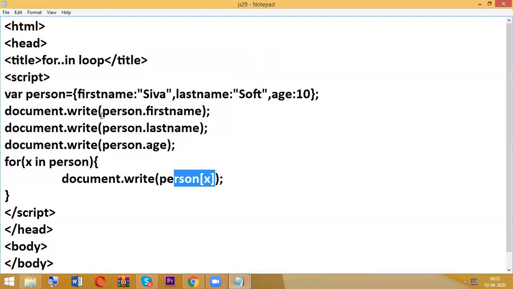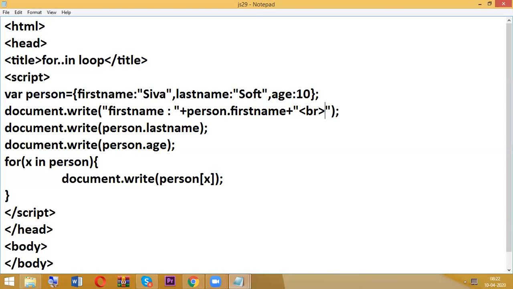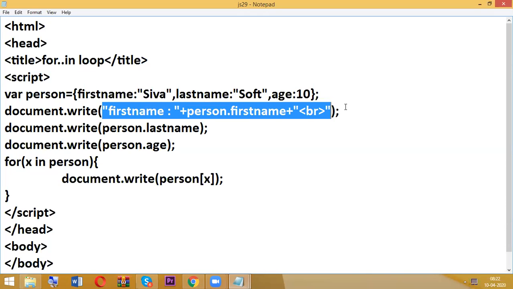So this is the way we are going to display. Even if you want to display clearly outside, I am writing like this. So first name, and to display in a new line, BR. So what is the use of for in loop? To display properties. It loops through the properties of an object.